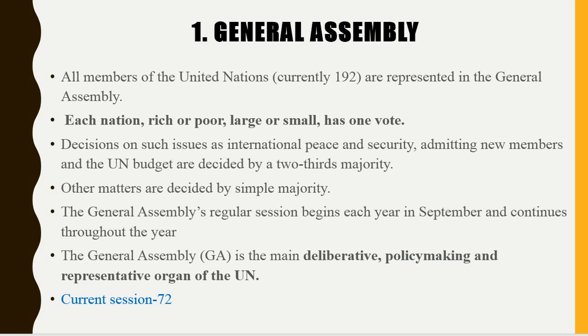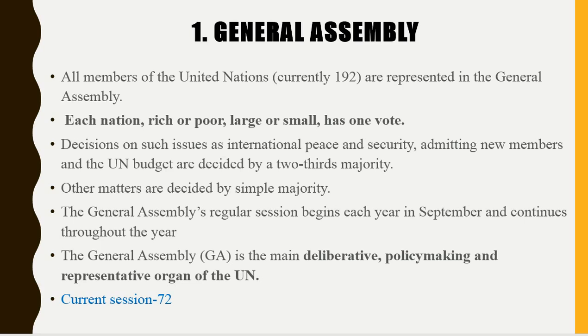The General Assembly's regular session begins each year in September and continues throughout the year. The General Assembly is the main deliberative, policy making, and representative organ of the United Nations.